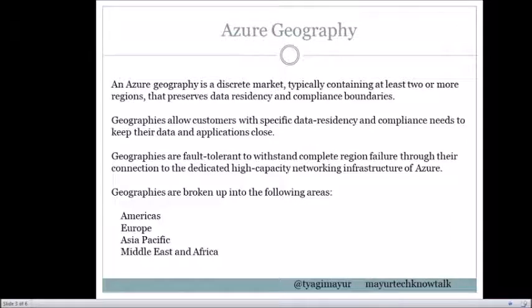These have several benefits. Geographies allow customers with specific data residency and compliance needs to keep their data and application close. Geographies are fault tolerant to withstand complete region failures. So if one region fails, another region is available to work for your application. These are the geographies: Americas, Europe, Asia Pacific, Middle East, and Africa. Each region belongs to a single geography. Let's see about regions.